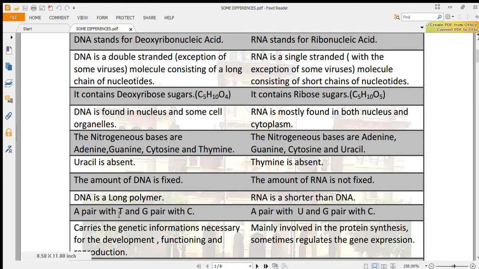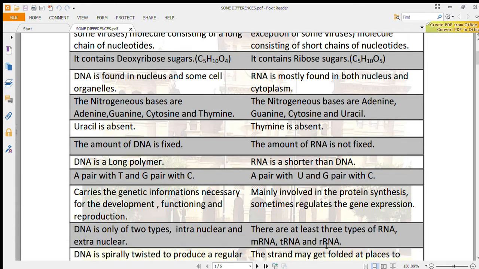Adenine pairs with thymine and guanine pairs with cytosine in DNA, while adenine pairs with uracil and guanine pairs with cytosine in the case of RNA. DNA carries the genetic information necessary for development, functioning, and reproduction, while RNA, mainly involved in protein synthesis, sometimes regulates gene expression.